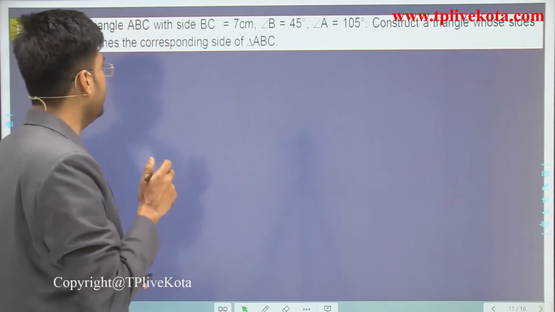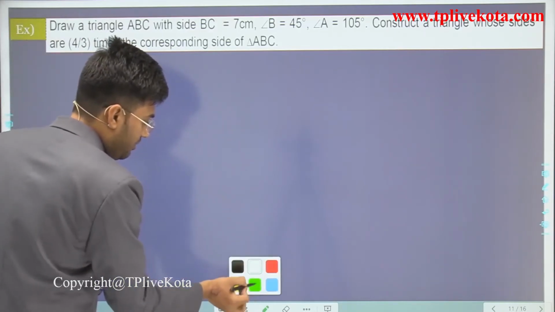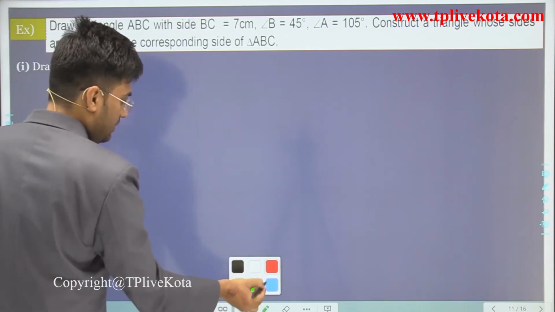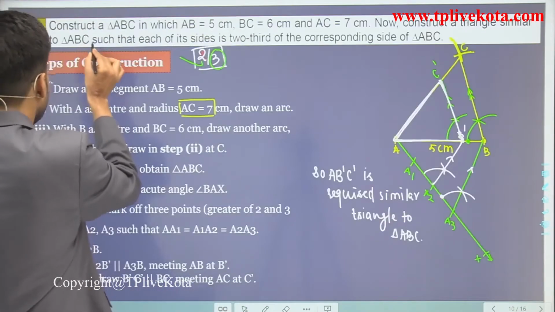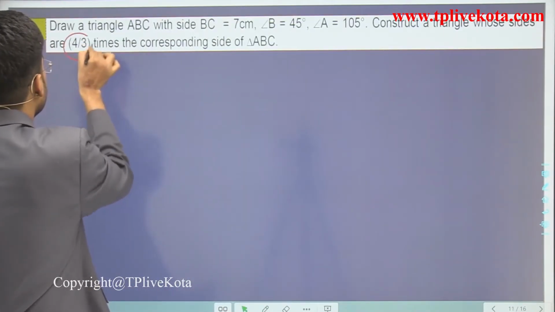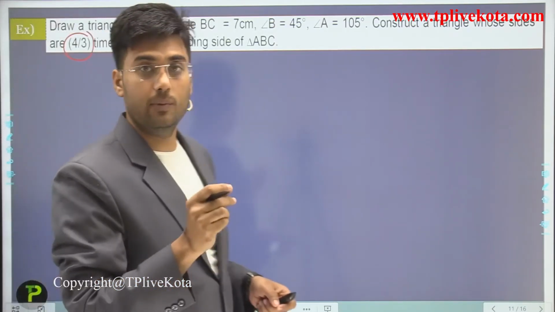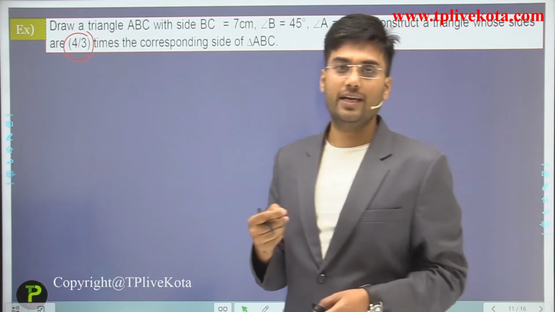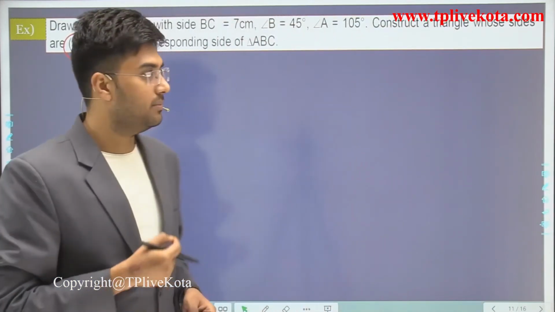And students, this is the scale factor, and in this scale factor the numerator is larger than the denominator. So this is the second type of our construction of similar triangle.